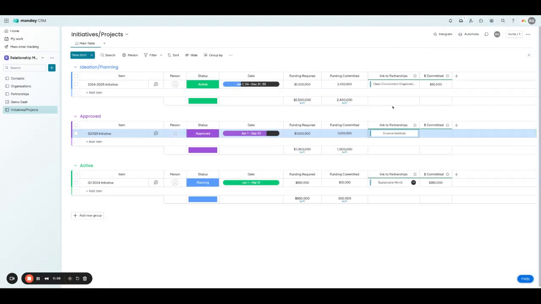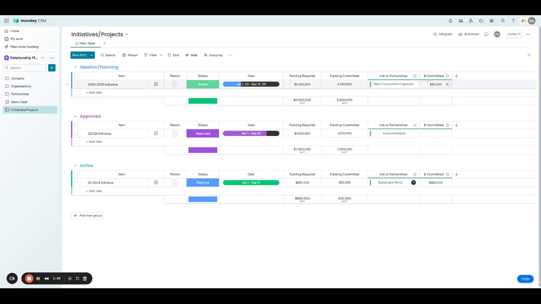So there are a lot of different uses for the Connect Board column, but at its core, it's used to simply link items to other items that exist on other boards. And the mirror column that goes with it is based on the connections. In this case, we're seeing the dollar amount that is being mirrored from that partnership board.